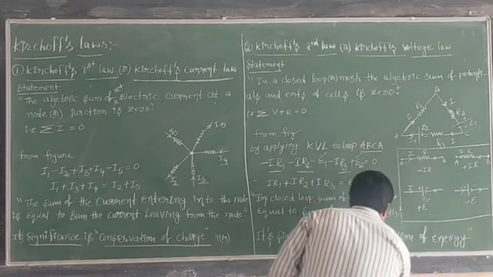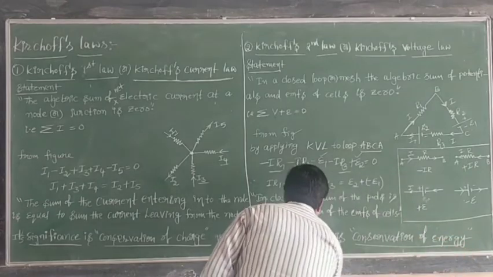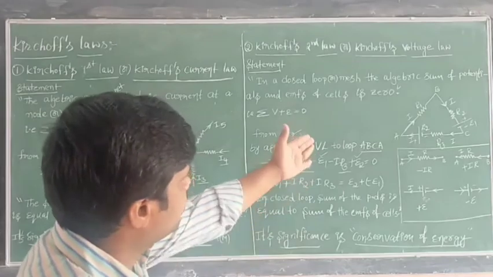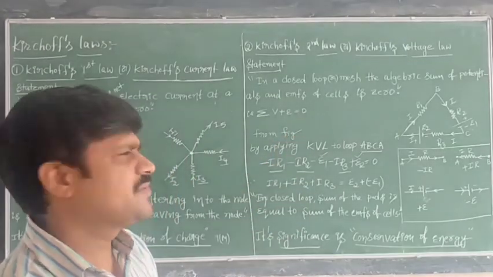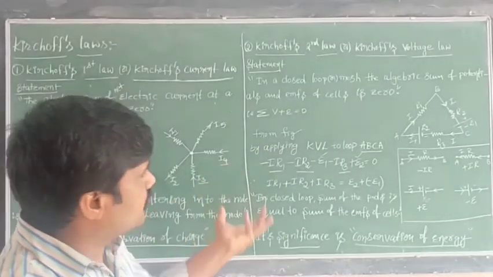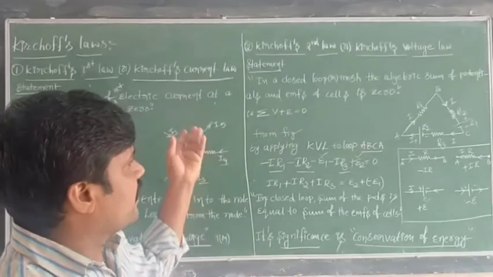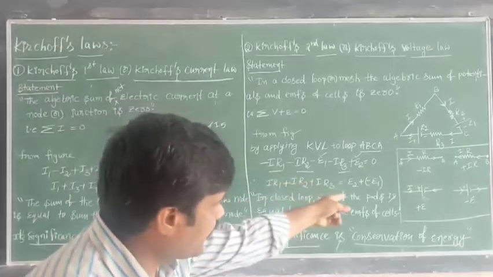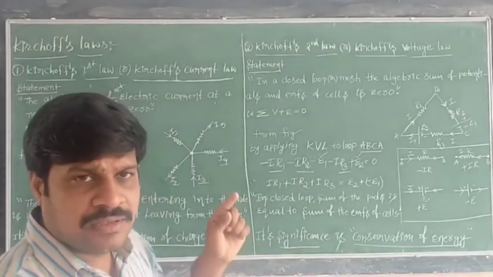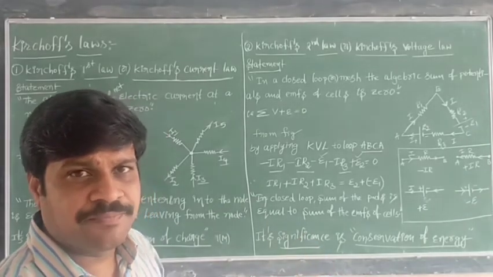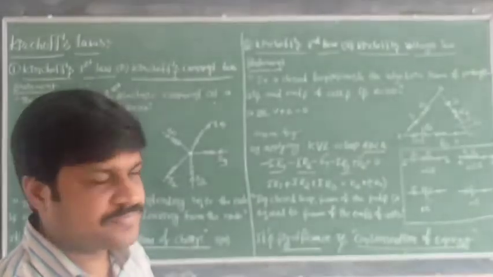Now this is about Kirchhoff's first law and Kirchhoff's second law, and Kirchhoff's second law is very, very important. How to apply Kirchhoff's law for a loop is very important. There I have given the sign conventions. If your considered direction and current direction are both the same, the potential difference is negative.